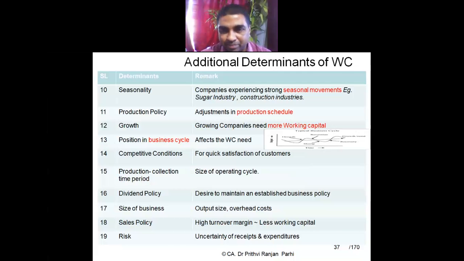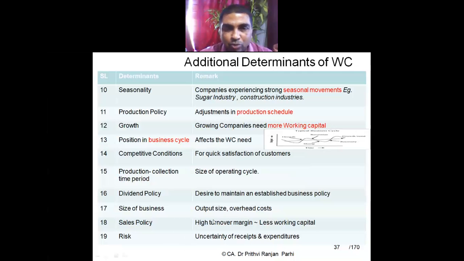Dividend policy. We have already studied that chapter, dividend policy, right? Those slides and videos are also available. You can go through them if you want. There we have seen there are various kinds of dividend policies. Some policies suggest paying dividend in certain circumstances. Some policies suggest not paying dividend in certain circumstances. But if the policy says one has to pay dividend, sufficient cash needs to be maintained. And cash is a kind of current asset that affects working capital.